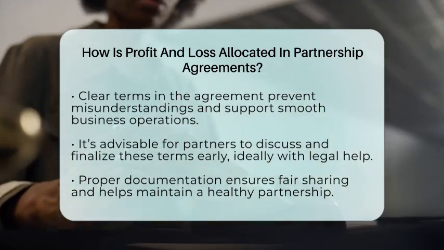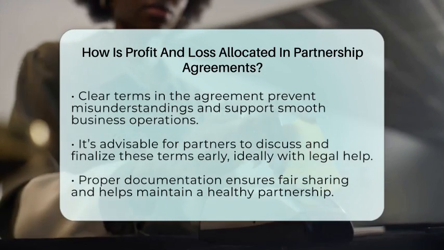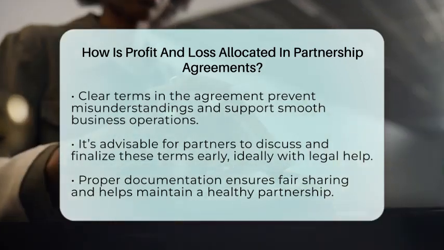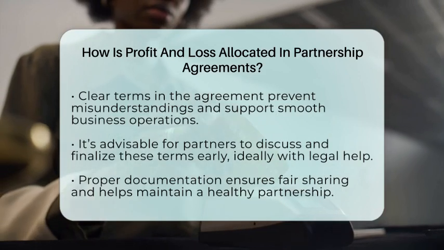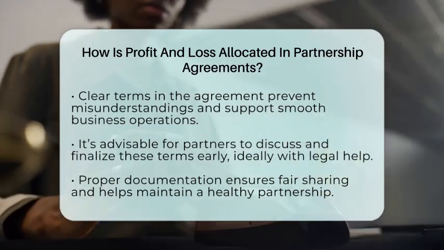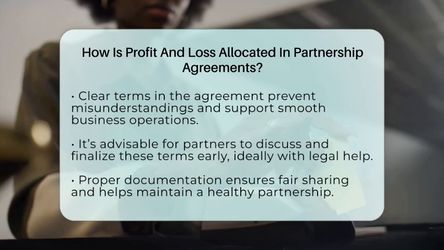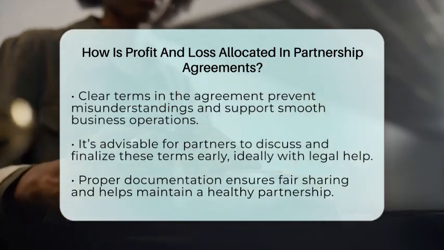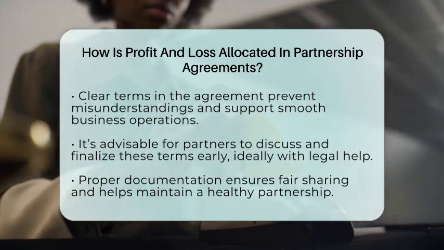In summary, how profits and losses are allocated depends on what the partnership agreement says. It can be equal or based on contributions, roles, or special arrangements. Legal and tax rules guide these allocations to make sure they are fair and reflect the true economic picture. Having a detailed, clear agreement helps everyone understand their share and keeps the partnership on the right track.